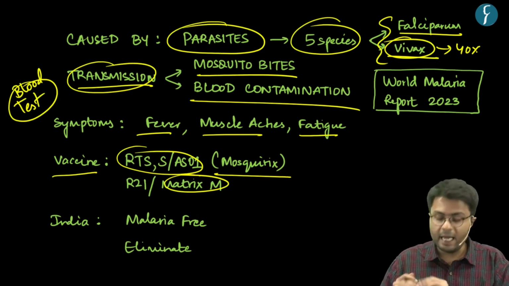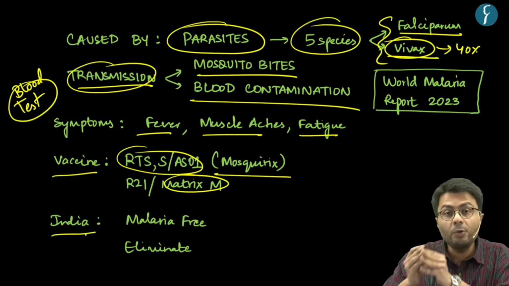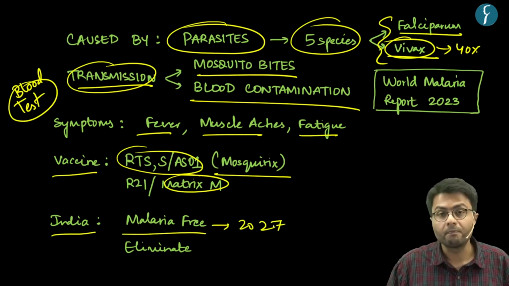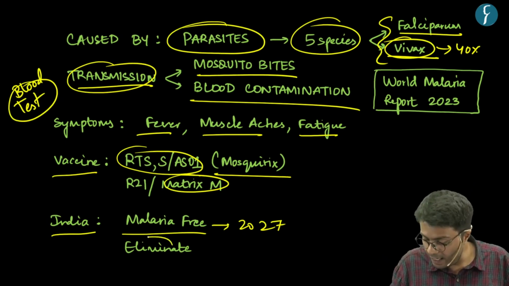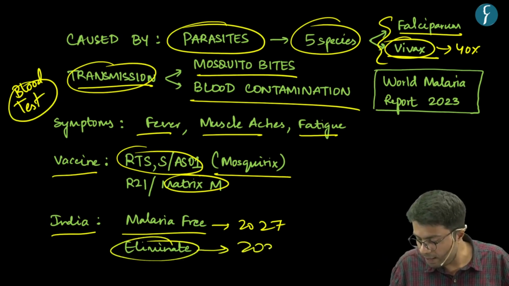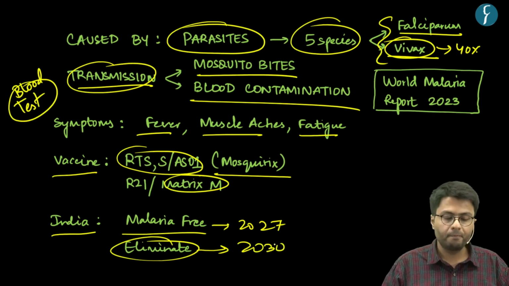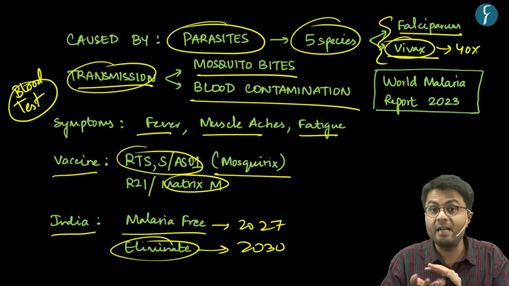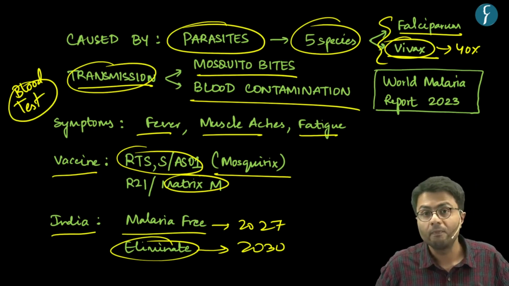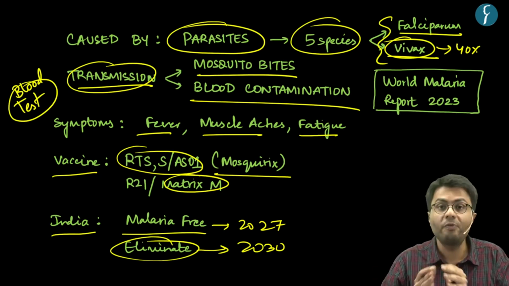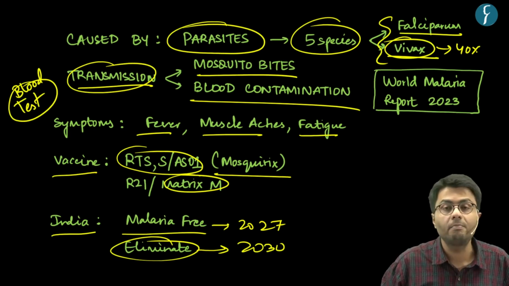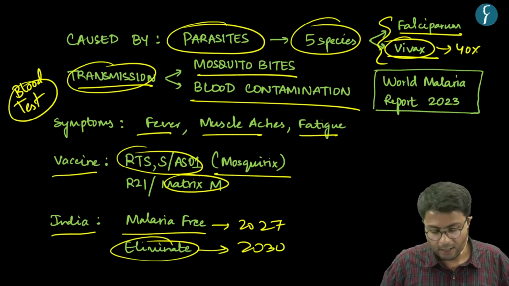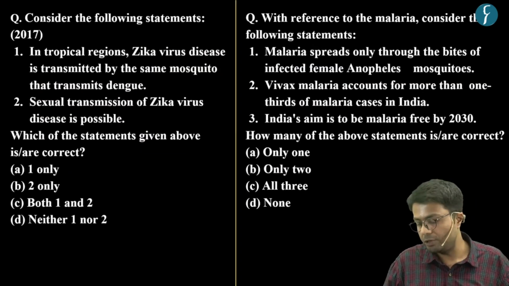Now, in terms of malaria, India wants to achieve a malaria-free India by the year 2027, whereas India wants to eliminate malaria by the year 2030. Hence, you can see the number of cases in India is reducing gradually, and this has been attributed to various efforts undertaken by the government. Now that we know more about this malarial disease, let us solve the model question.